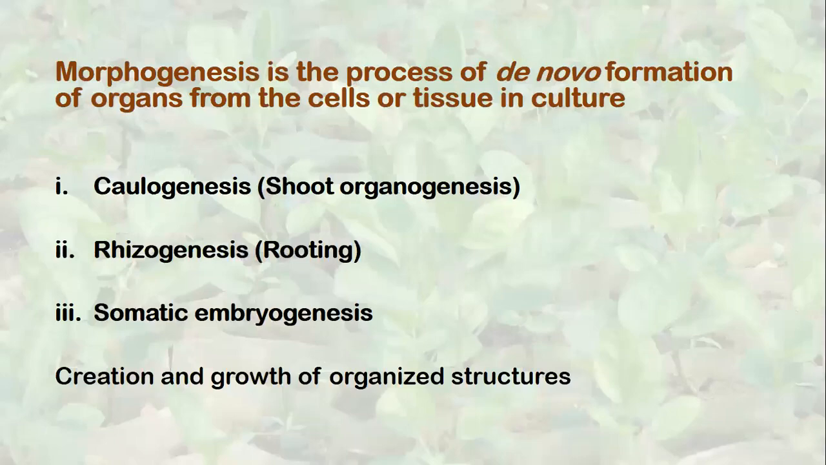So it is important. This terminology is important. So morphogenesis, caulogenesis is the first. Caulogenesis is the de novo formation of shoots. That means the formation of shoots from the organ where pre-formed shoot initials are not existing.